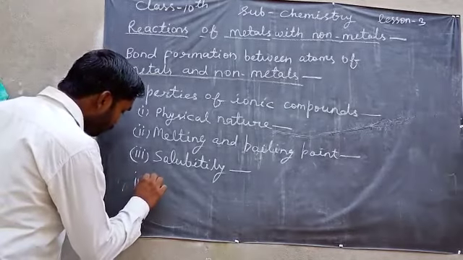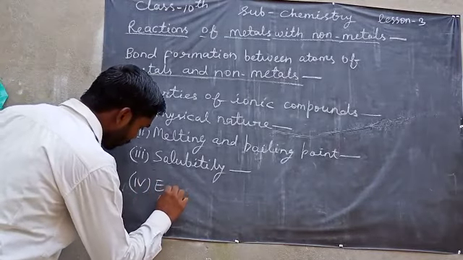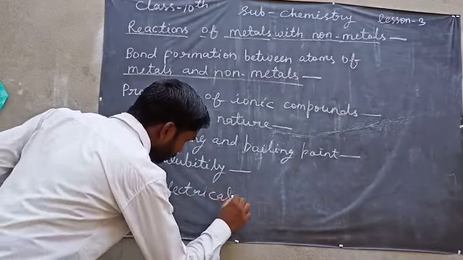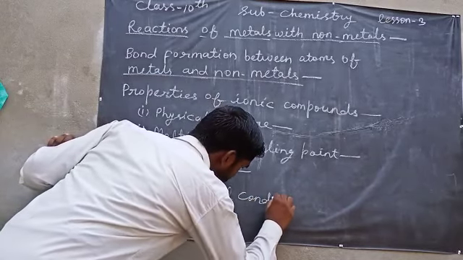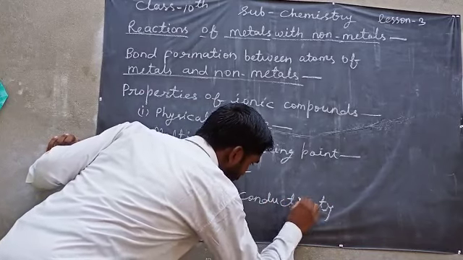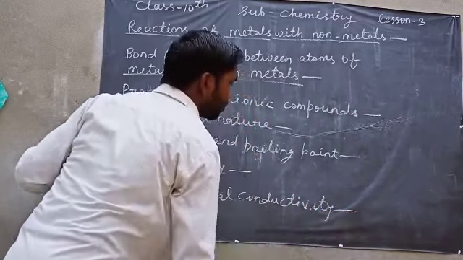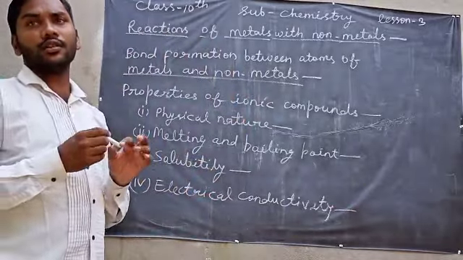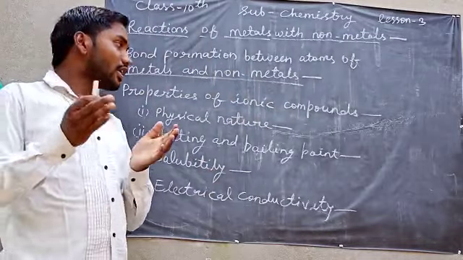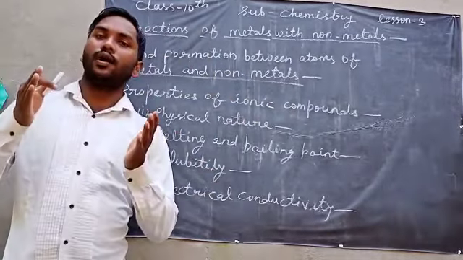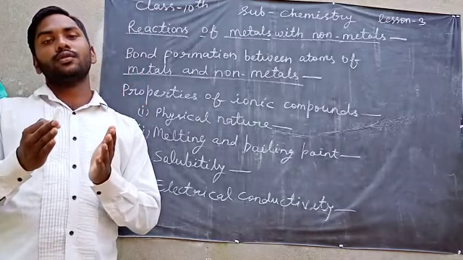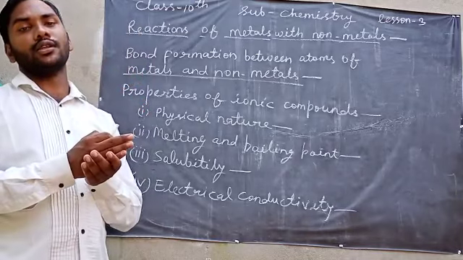After that, the fourth one, electrical conductivity. As you know, ionic compounds are formed of ions, and ions are required to conduct electricity.